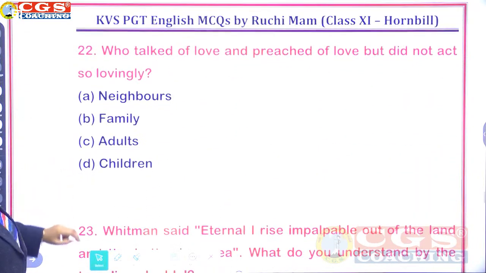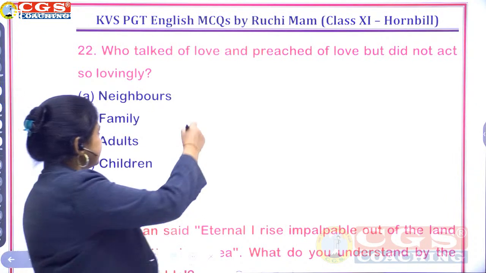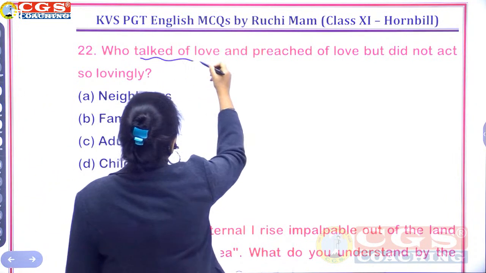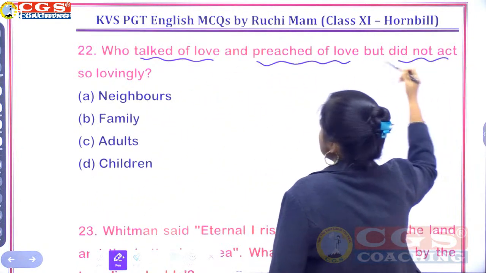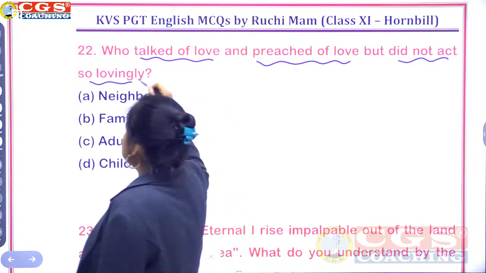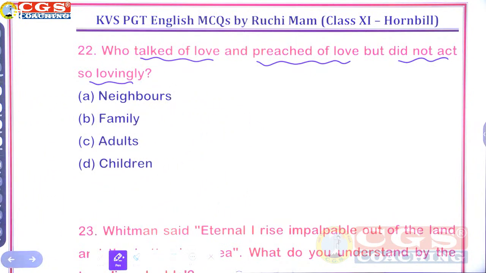Who talked of love and preached of love but did not act so lovingly? So, talked of love, preached love, but did not act so lovingly. Neighbors, family, adults, or children? A question from one of your poems.